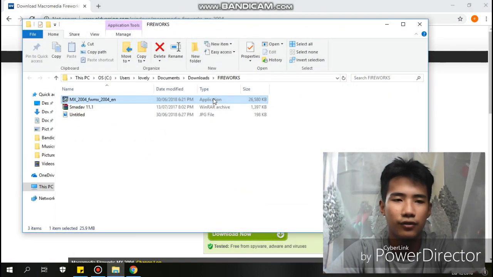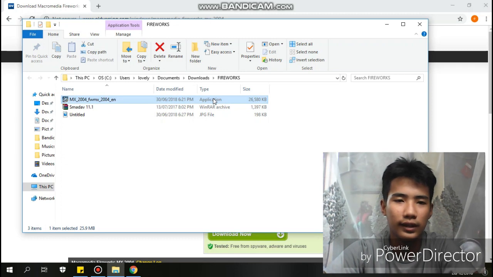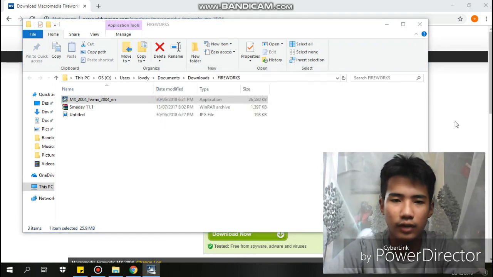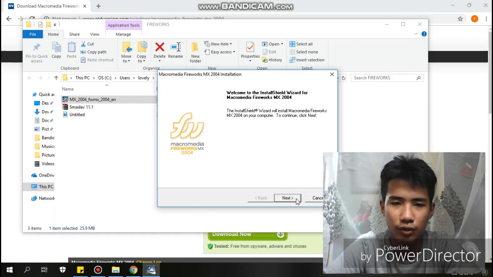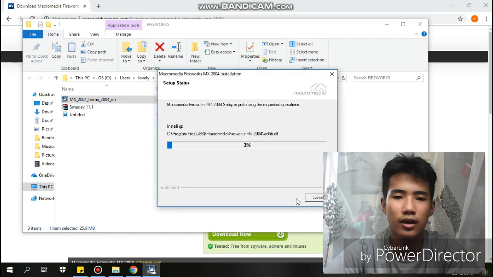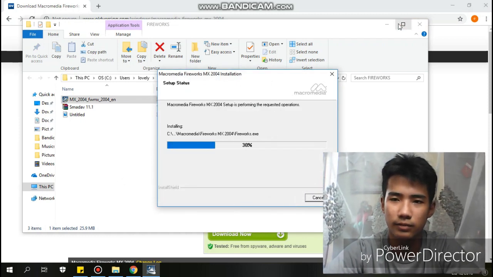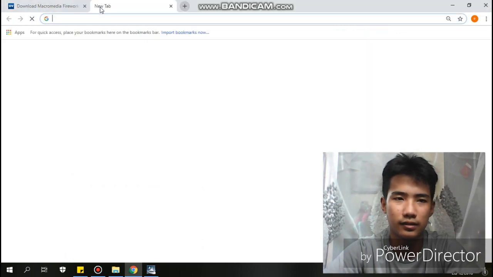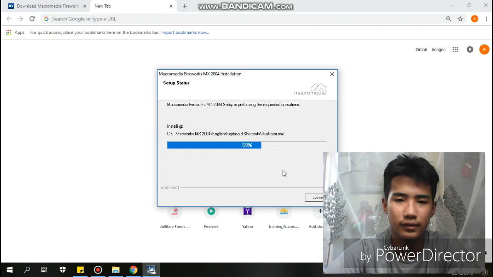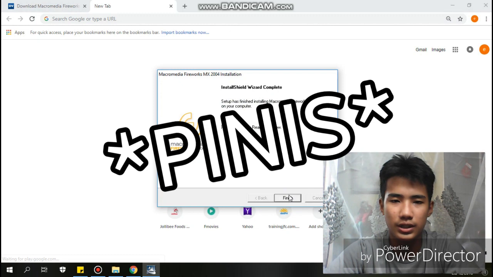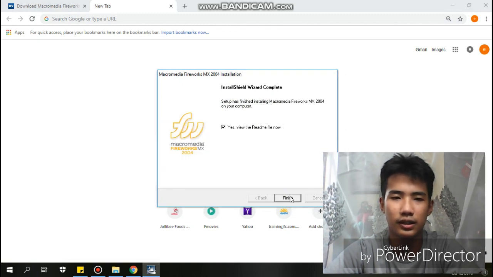So it's here, MX4. So click it, then say yes. Then wait for a while. So click the next one, yes, then next, then next, along the way. So it's installing. I'm gonna skip this, and I'm gonna use this in tab later. So finish. So it's already done. So click the finish.